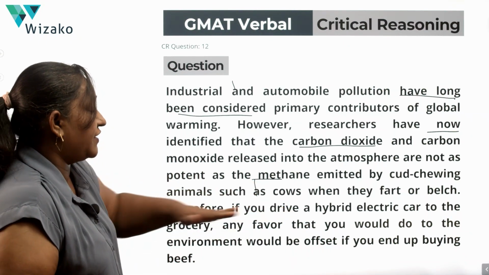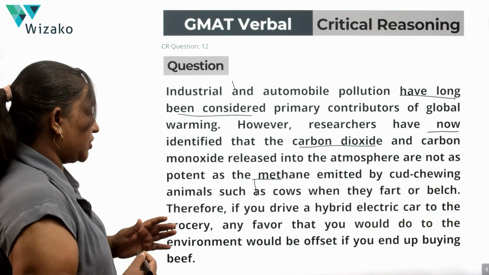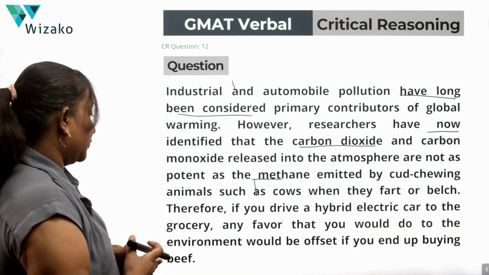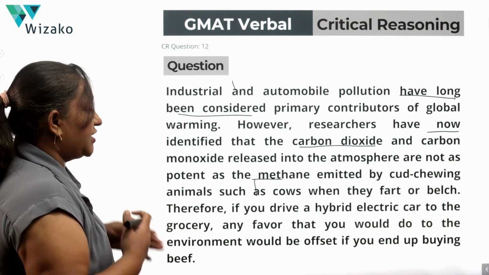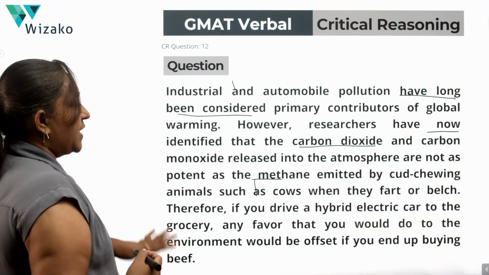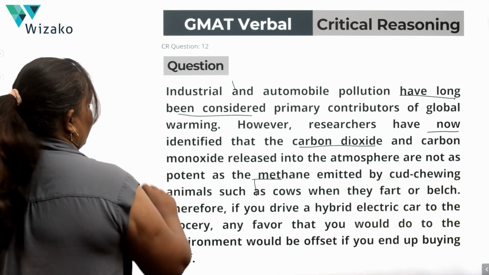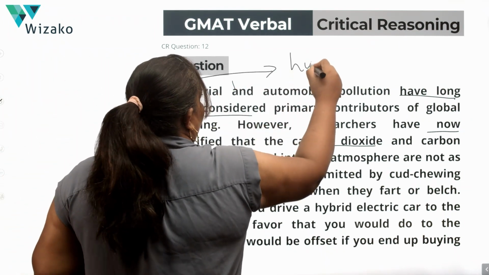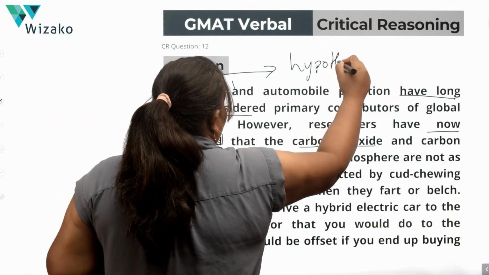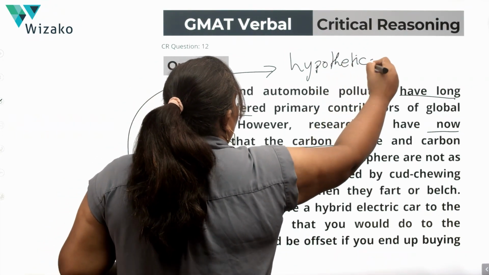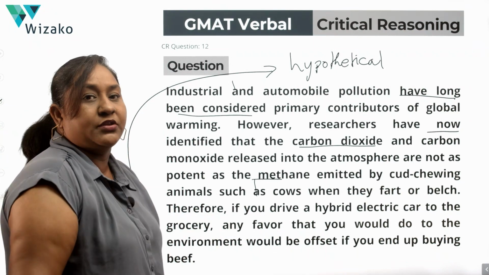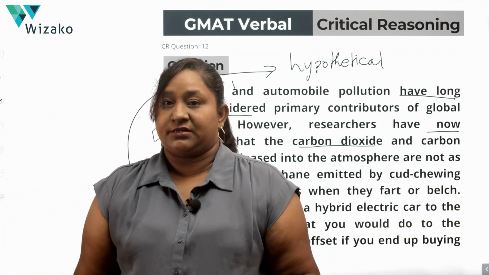Therefore, if you drive a hybrid electric car to the grocery, any favor that you would do to the environment would be offset if you end up buying beef. So, what you have here in the last sentence of the argument is a hypothetical example. The author is not talking about what is actually happening. The author is presenting a hypothetical scenario.